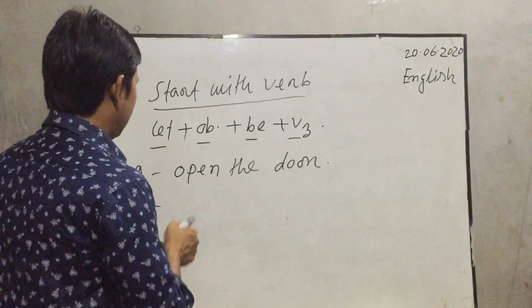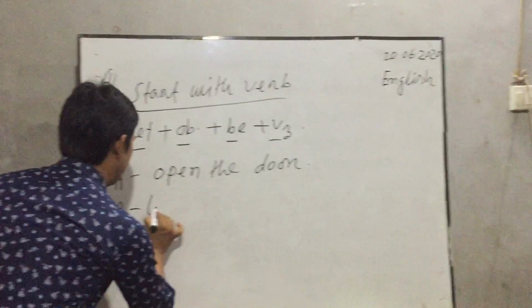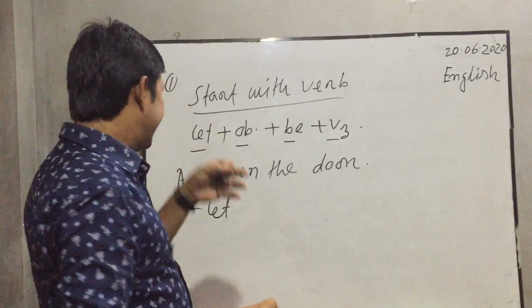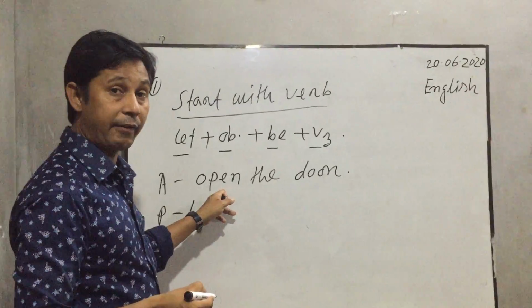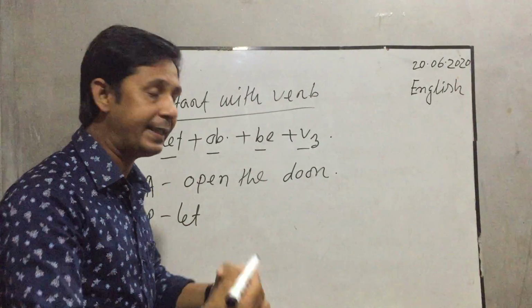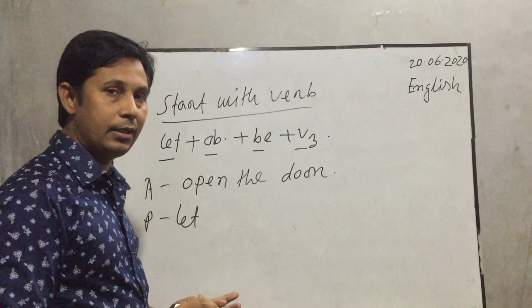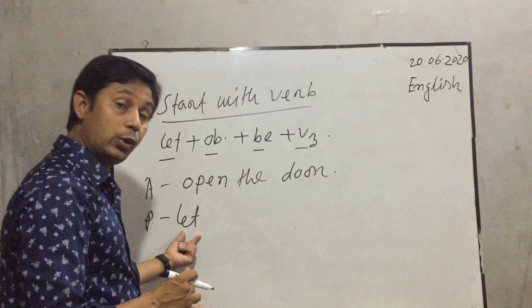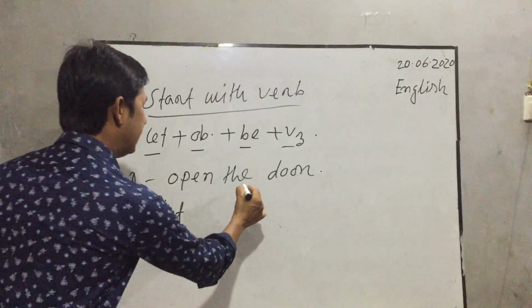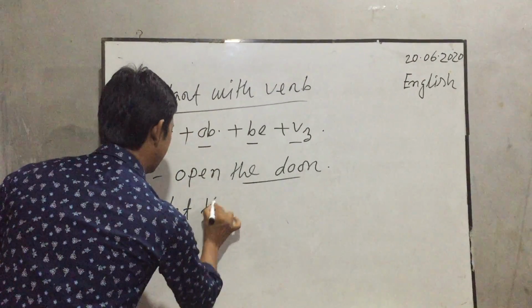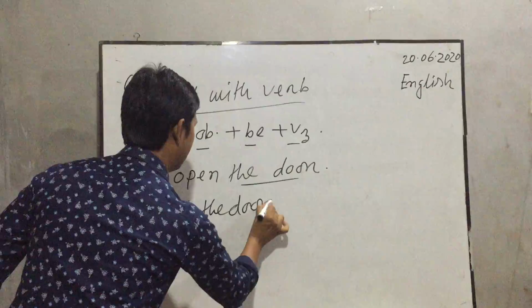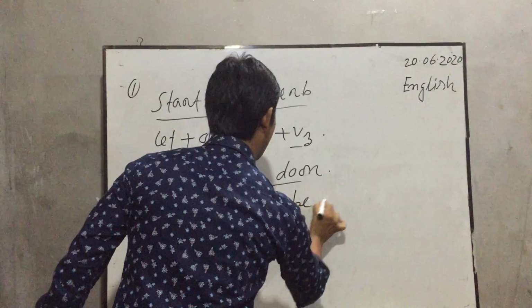So when you see a verb at first, and you change into passive voice, without hesitation you have to use let first, then the object door: let the door be opened.